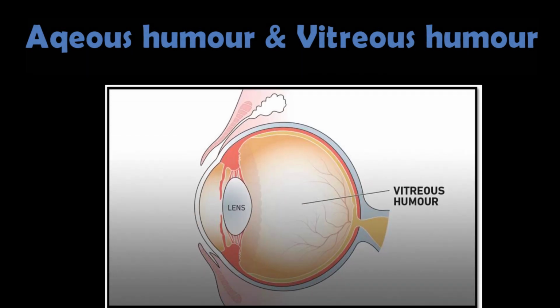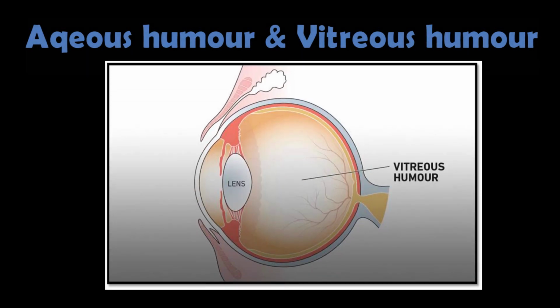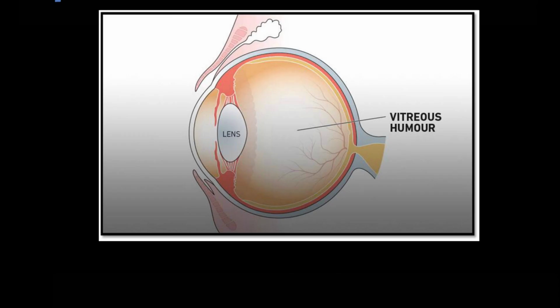Aqueous humor and vitreous humor. Aqueous humor is present in front of the lens, whereas vitreous humor is present behind the lens. So these fluids are also non-circulating fluids.